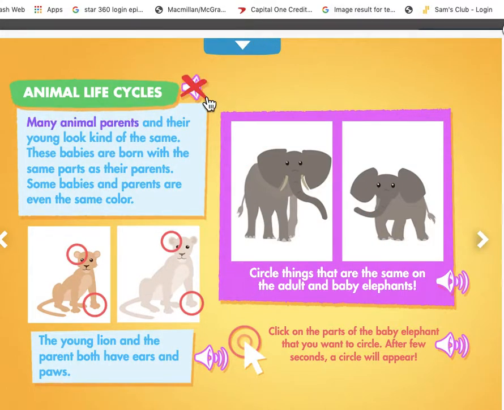Many animal parents and their young look kind of the same. These babies are born with the same parts as their parents. Some babies and parents are even the same color. The young lion and the parent both have ears and paws.